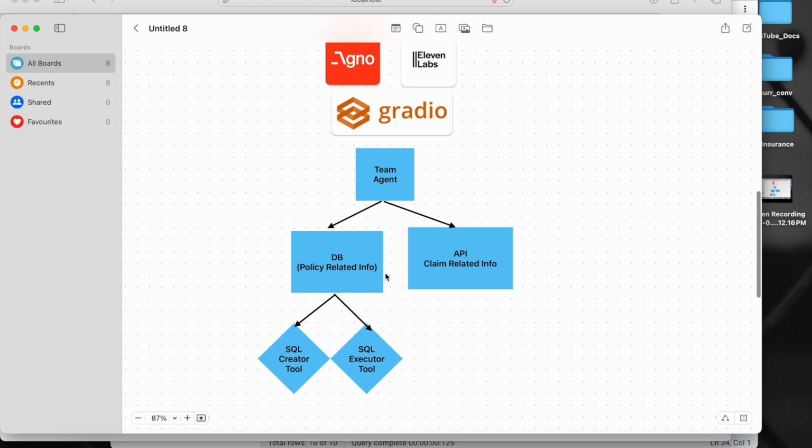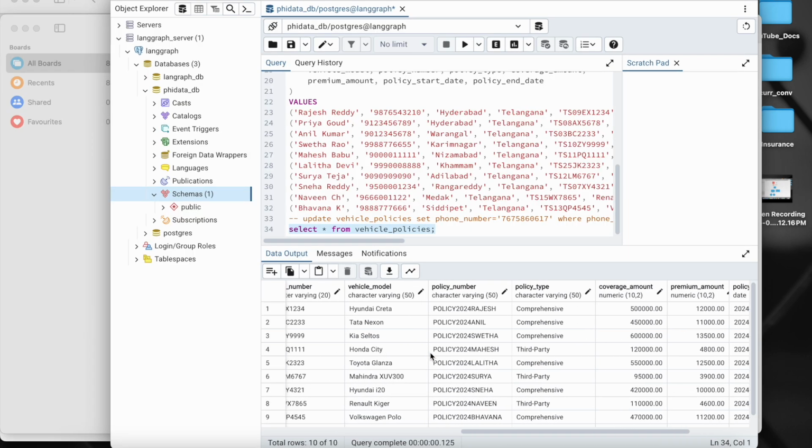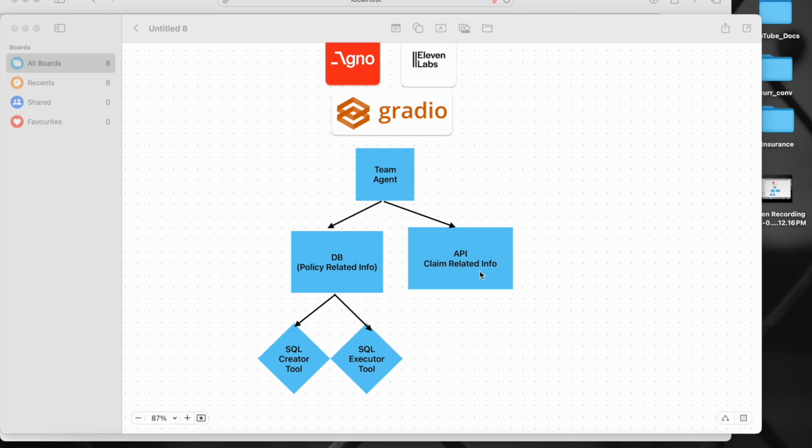My POC supports two things here. One is the database questions. If you see here, I have this particular table which has the policy related information. So anything I can ask related to the policies, that's one thing. And the second thing is the API.